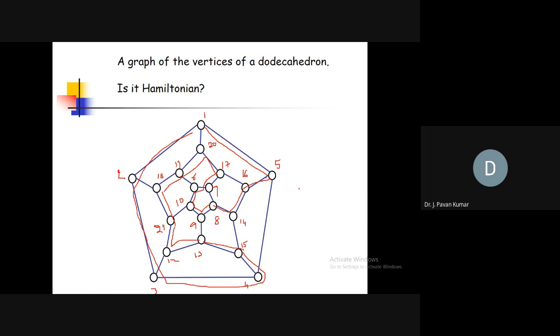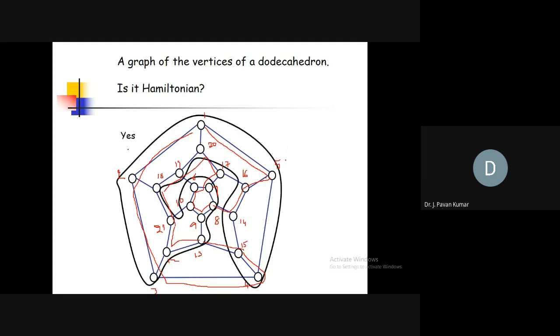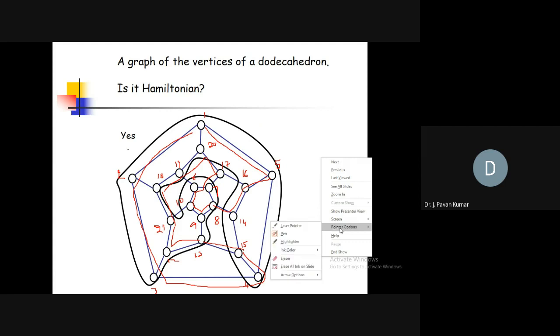So it is a Hamiltonian cycle. So this graph is Hamiltonian. Like this, we should be able to find whether the graph is Hamiltonian or not by giving a Hamiltonian cycle. So this is one.